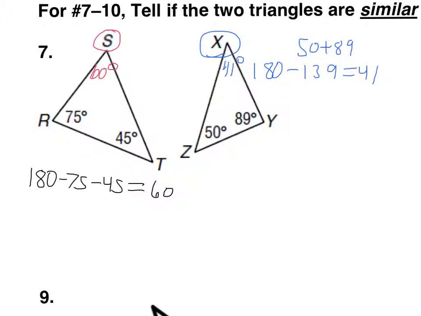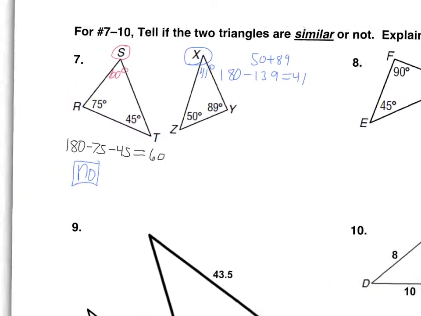Okay, so if these two triangles are similar, then all three angles in this one should match all three angles in this one. Do we have any that are the same? Let's see here, 75 degrees? No. 60 degrees? No. In fact, none of them are the same. So we can officially say no. And I believe the directions ask you to explain. Yeah, explain how you know.